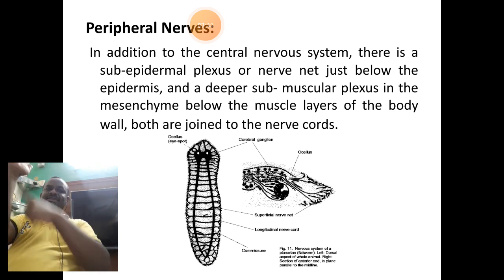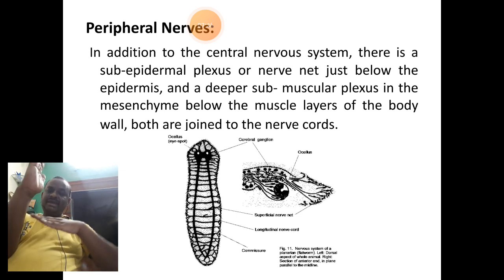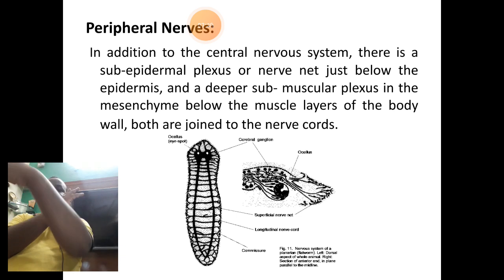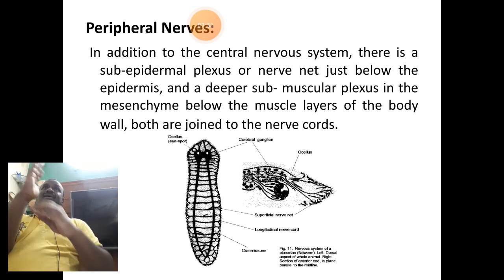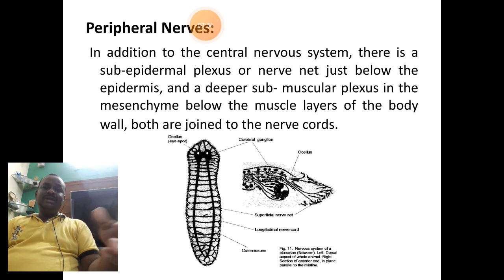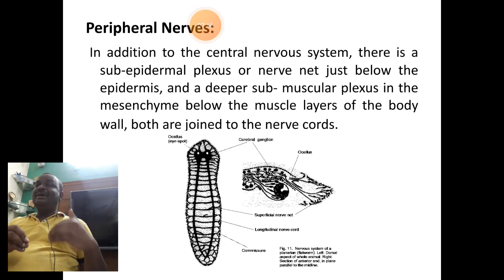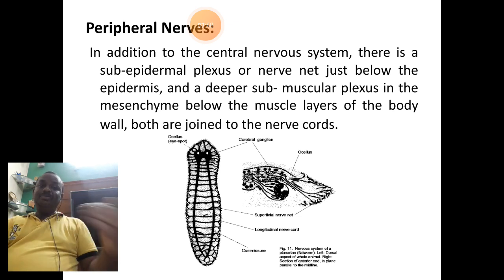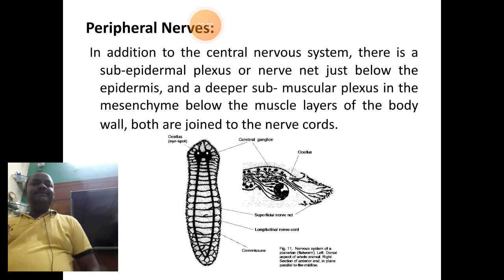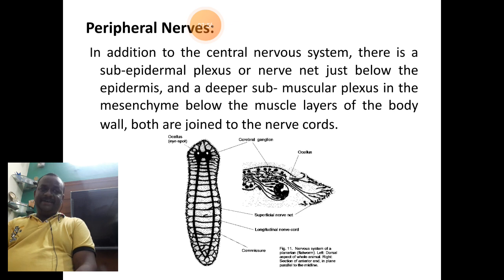So you know that if this is a structure of the nerve cord, if this is a transverse commissure, at this junction towards outside, here is the position of the peripheral nerves. Likewise, you can find here in the diagram down, which is an enlarged diagram representing groups of nerves coming out of this juncture that joins different parts of the superficial parts of the body of the organisms. Well, the peripheral nerves are a complex network of nerves.